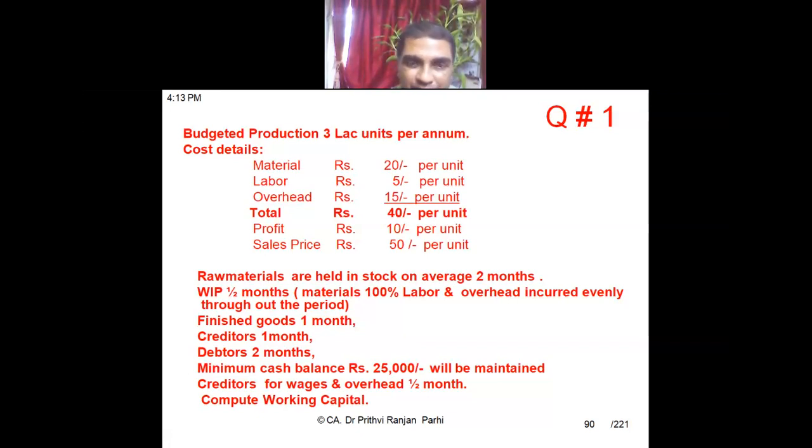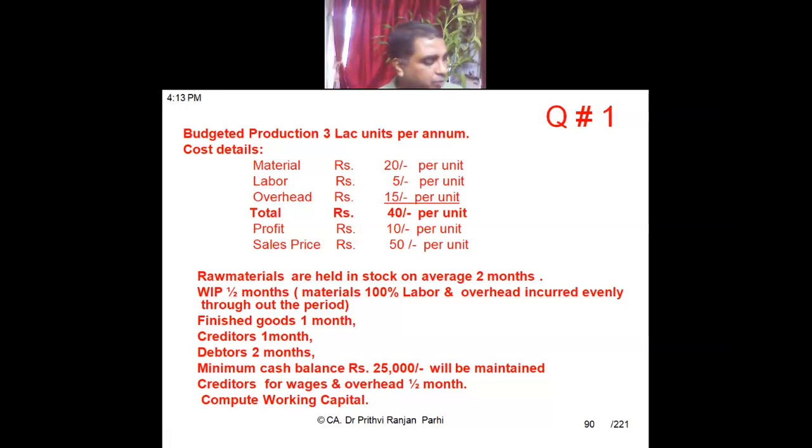Understood? Why 50%? Because items are not fully completed. Some of them are 0% completed. Some of them are 100% completed. So on an average, they are 50% completed. Understood this point? This is a very important point. Many times students commit mistakes here.